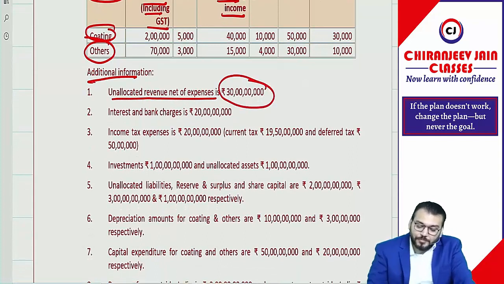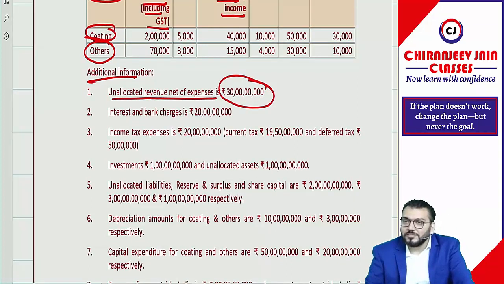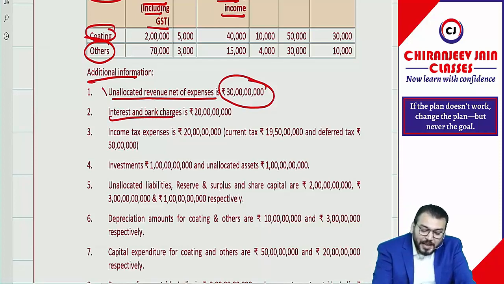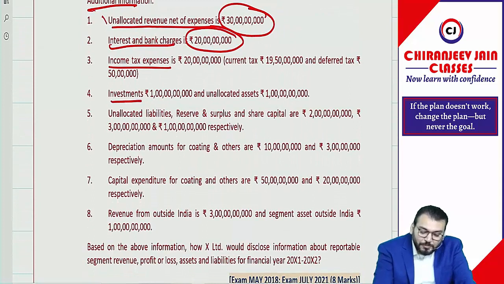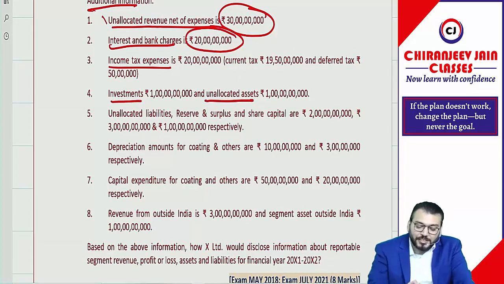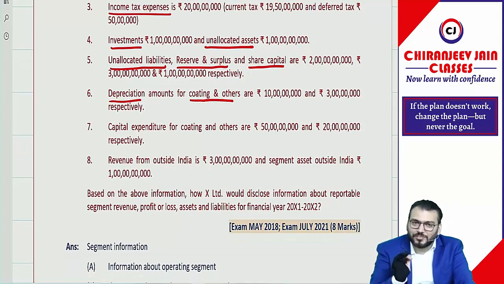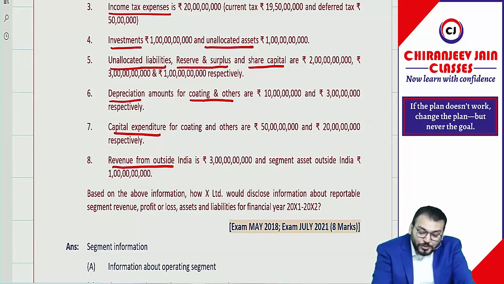This is for what? Reconciliation. These are the revenue not segment wise, means this will be used for reconciliation. Interest and bank charges for reconciliation. Income tax expense for reconciliation. Investment for reconciliation. Unallocated asset for reconciliation. Unallocated liability, reserve and surplus, share capital for reconciliation. Depreciation for coating and other, so this is for disclosure. Capital expenditure for disclosure. Revenue from outside India and segment asset outside India.